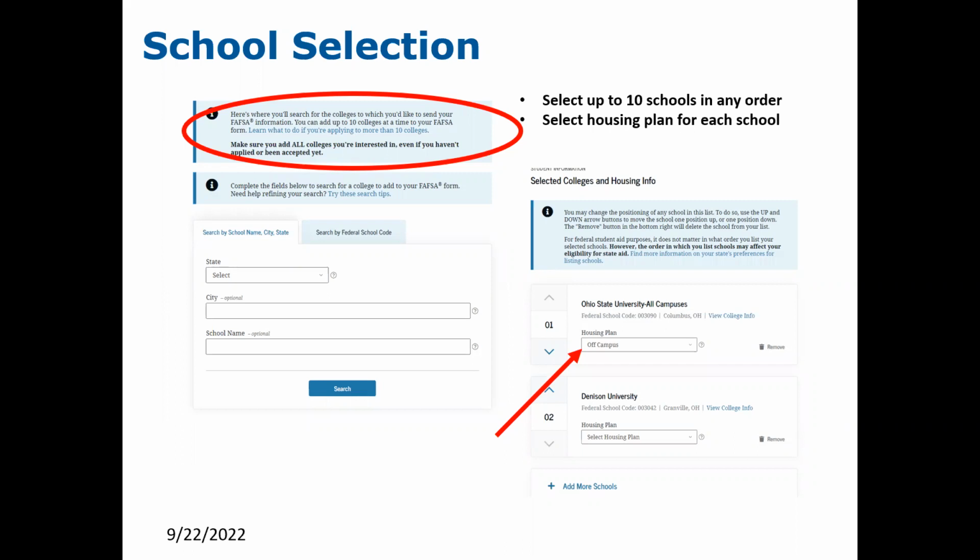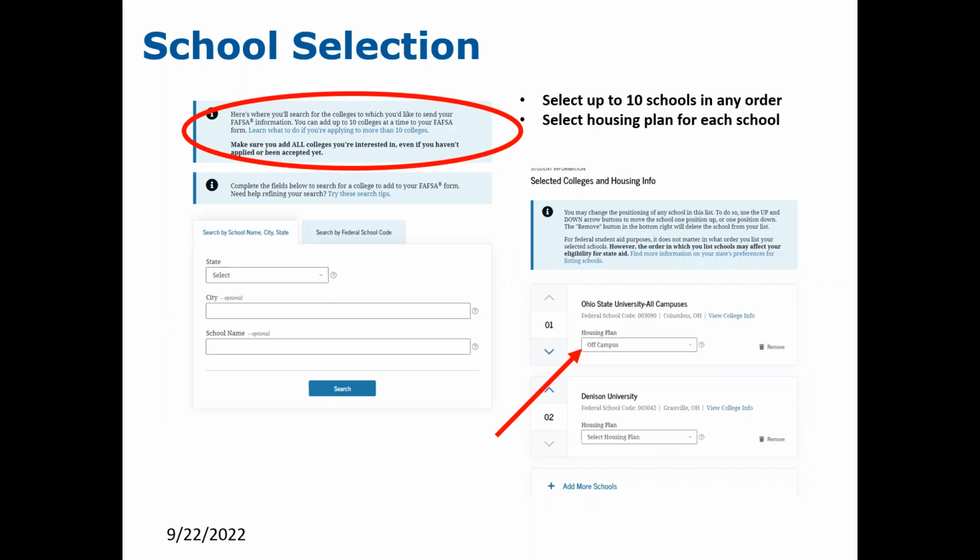When the FAFSA is received by each college, we do not see what other colleges the FAFSA has been sent to. And if a student does go in to add 10 more colleges or to add more colleges beyond the 10, they will need to remove a college in order to add another one. But that does not notify the college that is removed that they have been removed from the FAFSA form. Each time a FAFSA is submitted, it creates a new transaction.